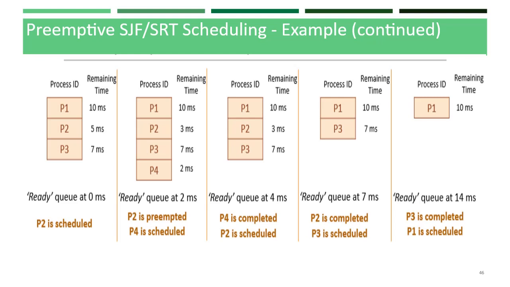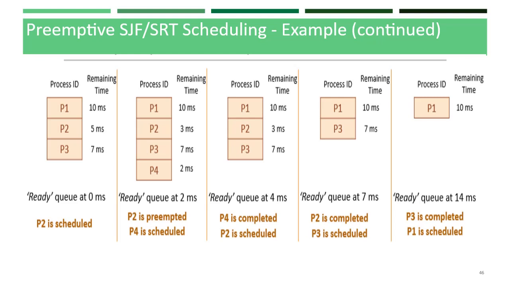According to SJF scheduling, the process with the least execution time will be scheduled first. So P2 executes first, then P3 gets priority, then P1.